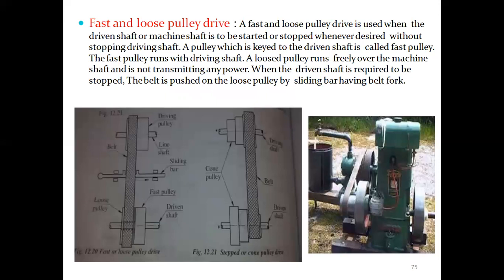Fast and loose pulley drive is used when the driven shaft or machine shaft is to be started or stopped whenever desired without stopping the driving shaft. The pulley which is keyed to the driving shaft is also called the fast pulley, so it runs with the driving shaft. The loose pulley runs freely over the machine shaft and is not transmitting any power. When the driven shaft is required to be stopped, the belt is pushed onto the loose pulley by a sliding bar having a belt fork.